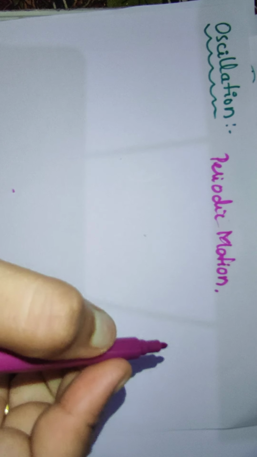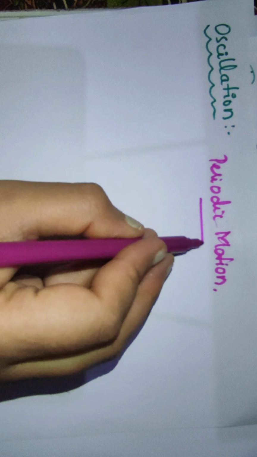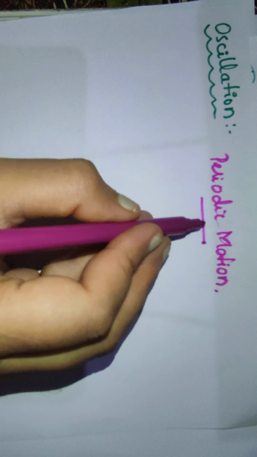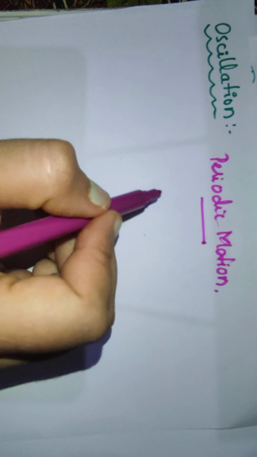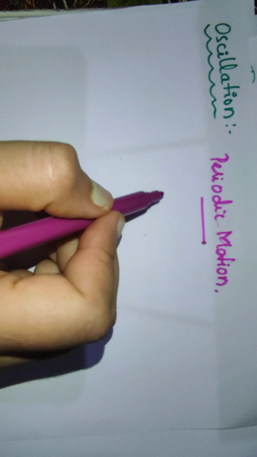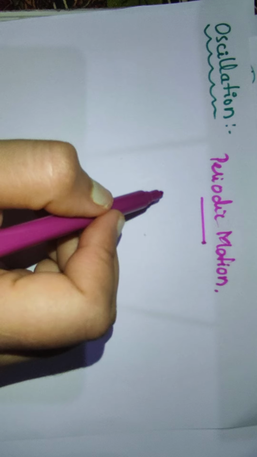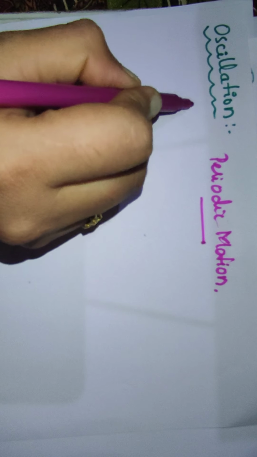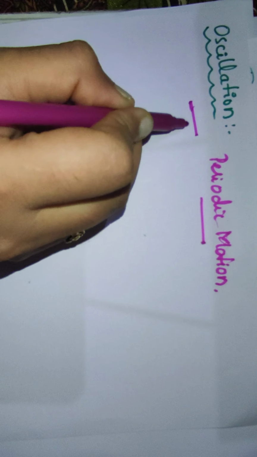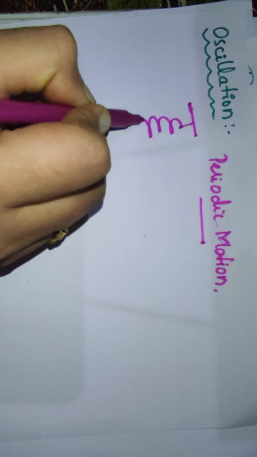Oscillation refers to any periodic motion moving at a distance about an equilibrium position and repeating itself over and over for a period of time. What does it mean? The position will be equilibrium. Here we take the example of a spring.